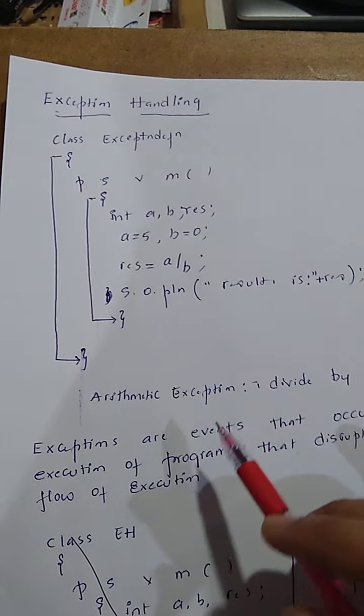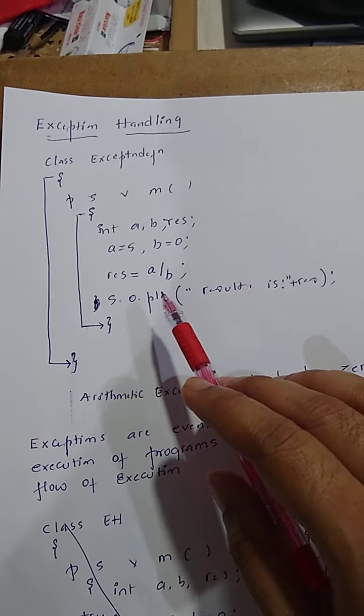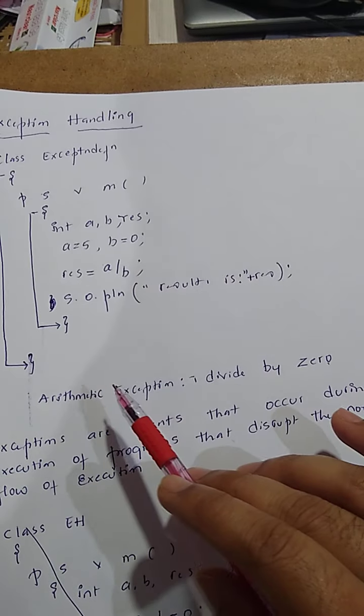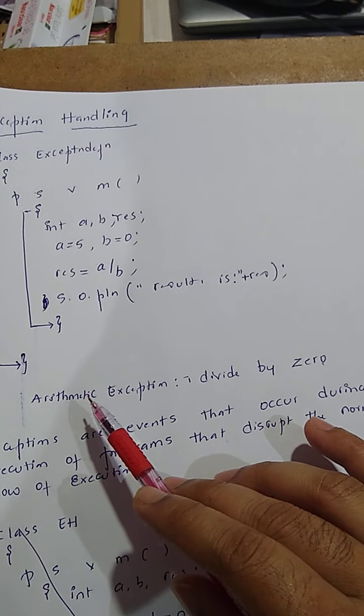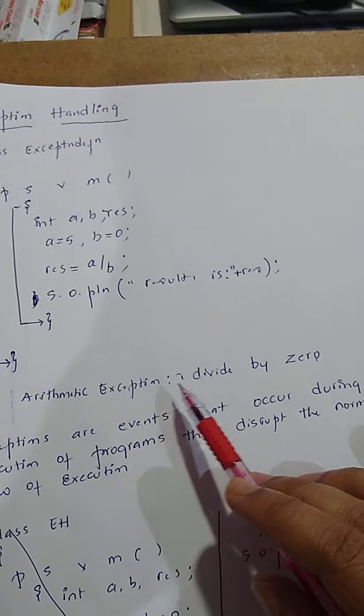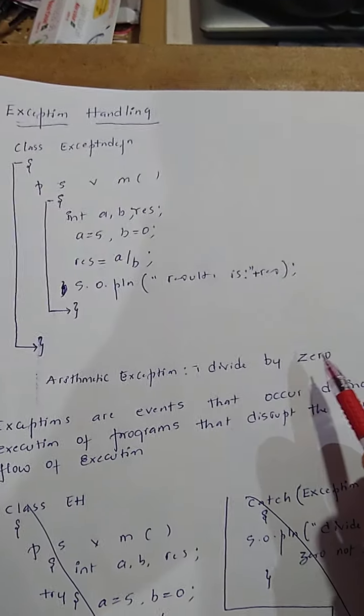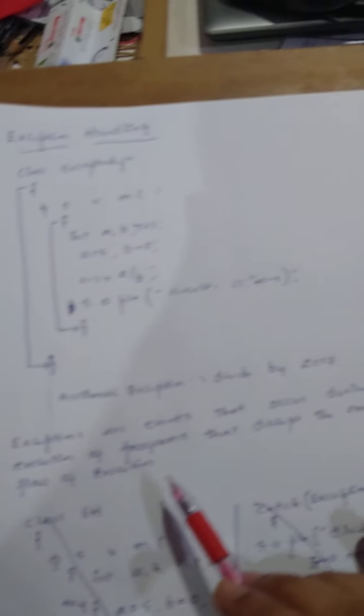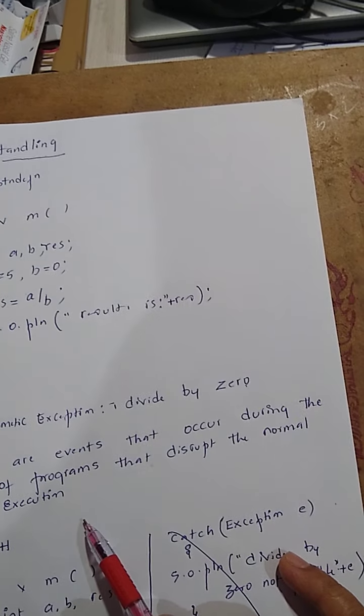Just copy this particular program along with this exception. Since a number divided by 0 is a type of arithmetic exception, you get ArithmeticException: divided by 0. You'll get this particular exception. So that is not called the output.